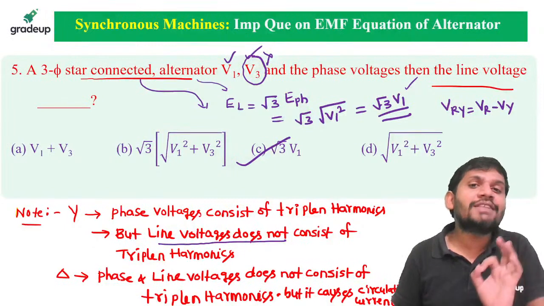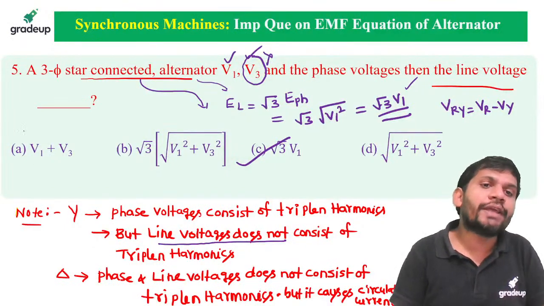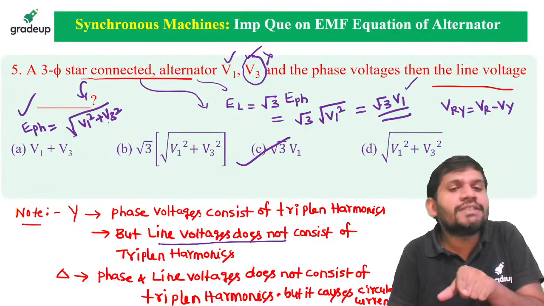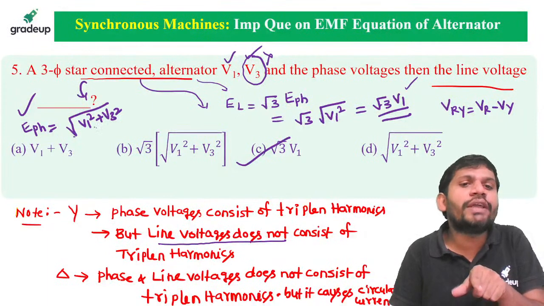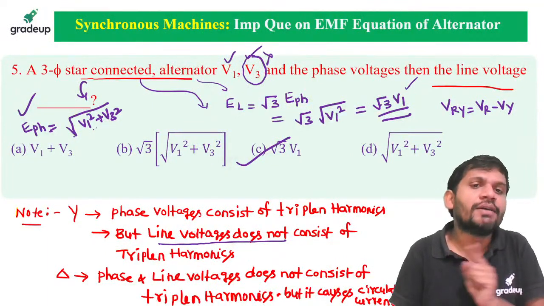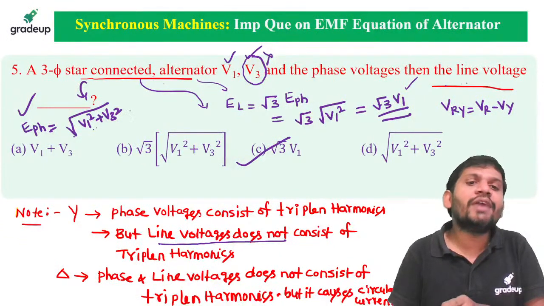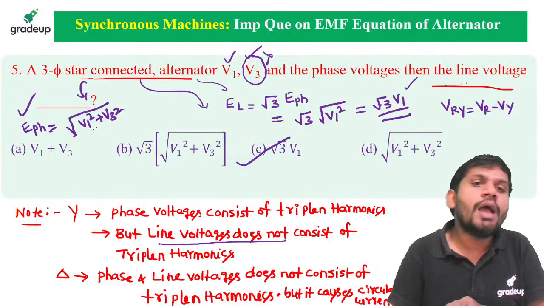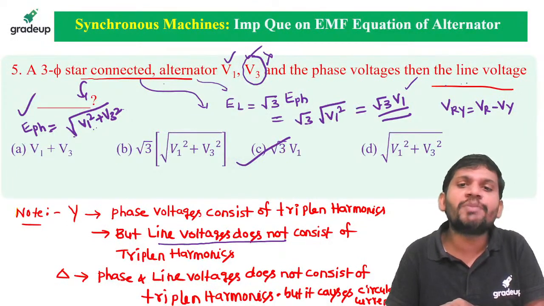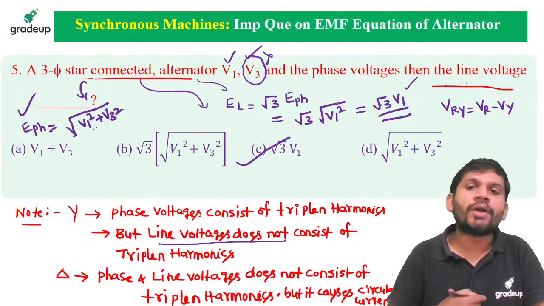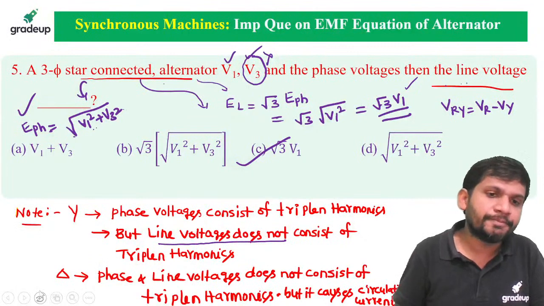For example, if it is asked what the phase voltage is, phase voltage equals square root of V1 square plus V3 square. This is correct. Phase voltages consist of triplen harmonics. Resultant phase voltage equals square root of V1 square plus V3 square. This is correct, students. But here it is asked which one? Line voltages. In line voltages, triplen harmonics are 0. And if you want line voltage, the phase voltage is multiplied with root 3. Is it okay, students? Come on.